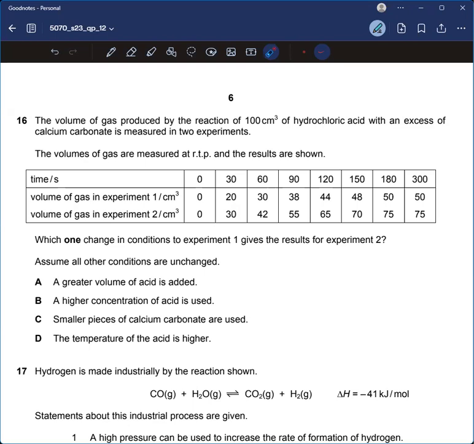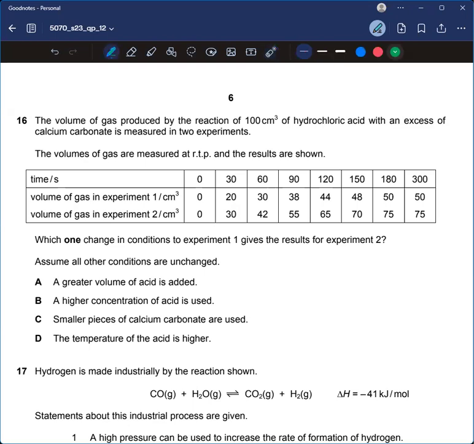Yeah, I'm reading it right. So I can think of it in that way. Smaller pieces of calcium carbonate are used. The temperature of the acid is higher.